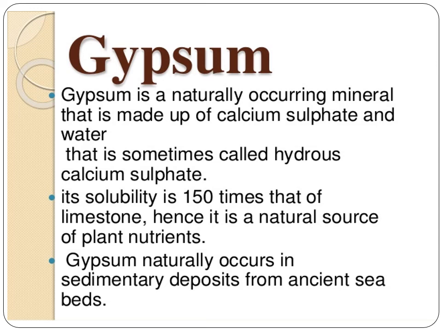Gypsum is usually white, colorless or grey in color, but sometimes it can also be found in shades of pink, yellow, brown and light green, mainly due to the presence of impurities. Gypsum salts are sometimes found in a form that resembles the petals of a flower. Gypsum has low thermal conductivity, which is why it is used in making dry walls or wall boards. It is also known as a natural insulator.